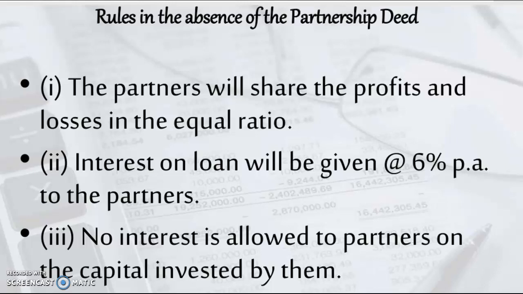Second rule says that interest on loan will be given at the rate of 6% per annum to the partners. What it means? If any partner has given a loan to the firm, loan here meaning over and above his share of capital, then the partner is entitled to get interest on that additional amount, which is called a loan, at a minimum rate of 6% per annum. It is a minimum rate of 6% per annum if partnership deed is missing.